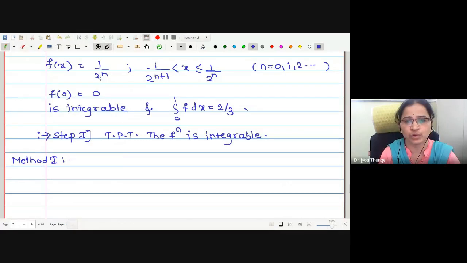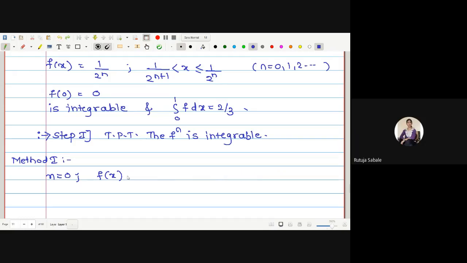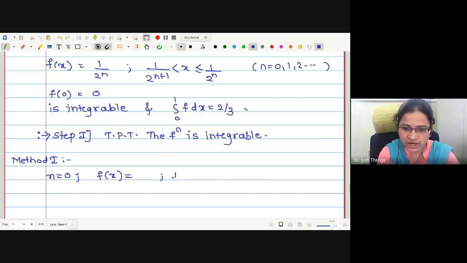F of x is equal to 1 upon 2 raised to n for this interval, starting from n equal to 0, 1, 2 and so on. Therefore, let me define for n equal to 0 what is the nature of f of x. If n is equal to 0, what is the interval over which the function is defined? 2 raised to 0 is 1. What is the function value then for n equal to 0? It is 1 again. Yes, it is. Therefore, I write this is for half less than x less than or equal to 1.